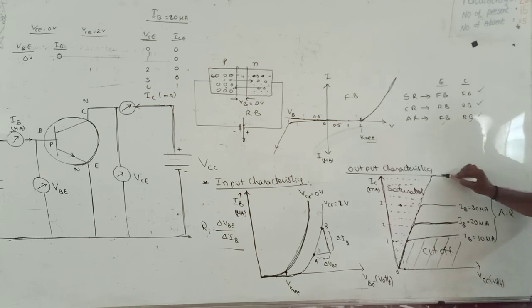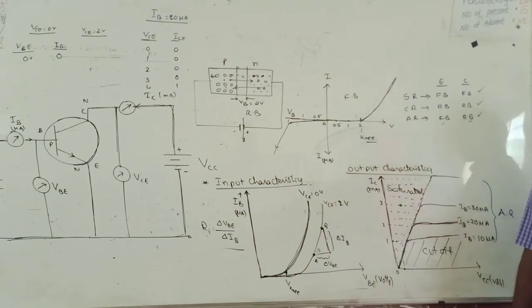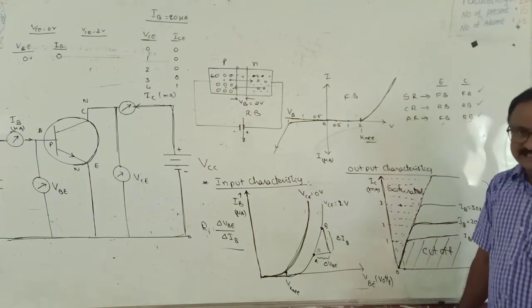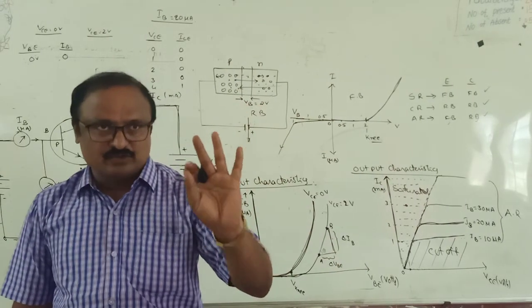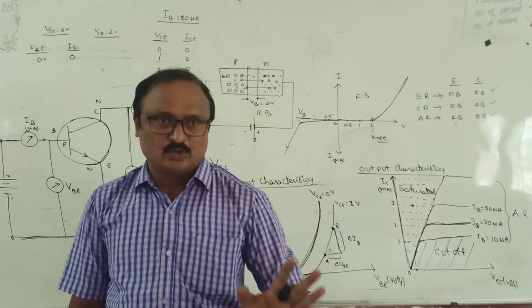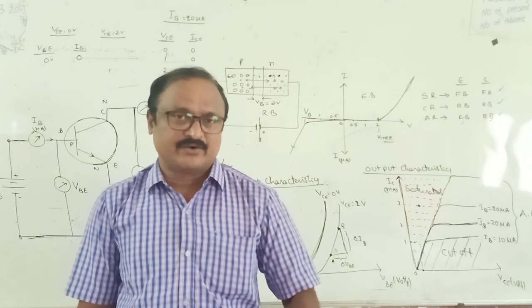So only in this active region can the transistor be used as an amplifier. In which region can a transistor be used as an amplifier? In the active region, where the emitter diode is in forward bias and the collector diode is in reverse bias, right?